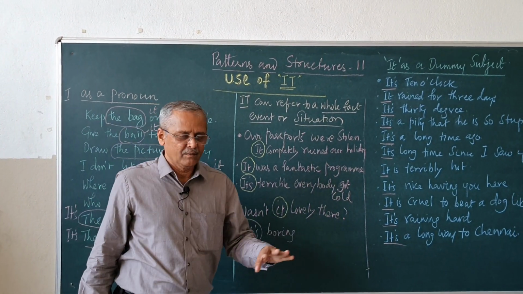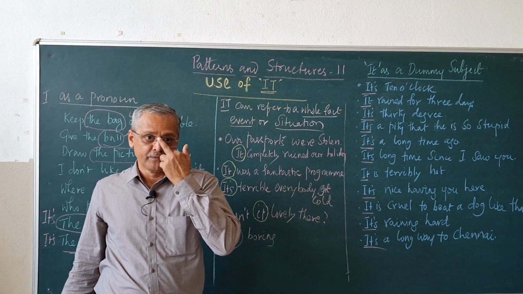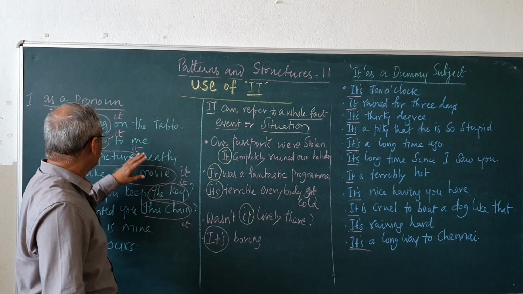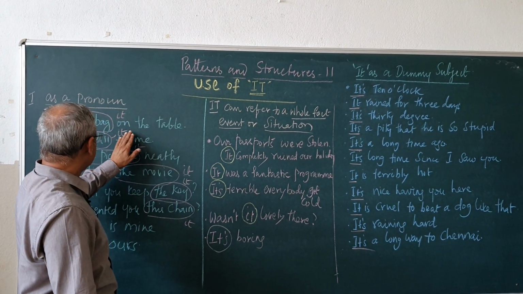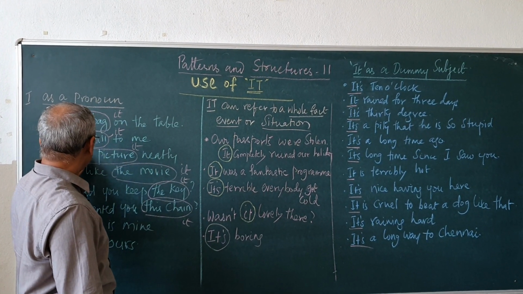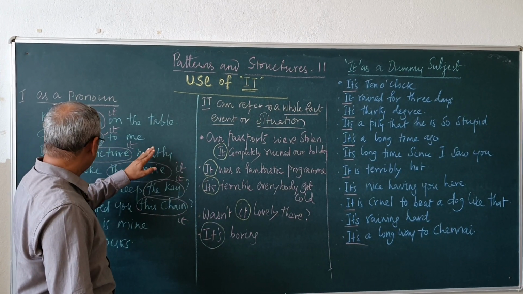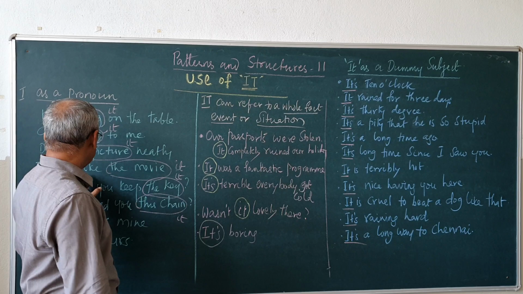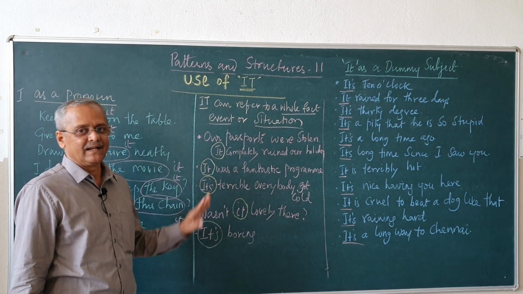So one area where we use "it" as a pronoun, we have seen today: the bag, it's on the table; give it to me; draw it neatly; I don't like it.